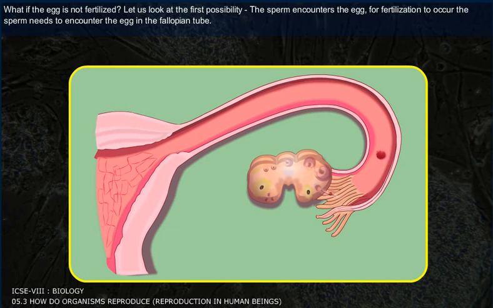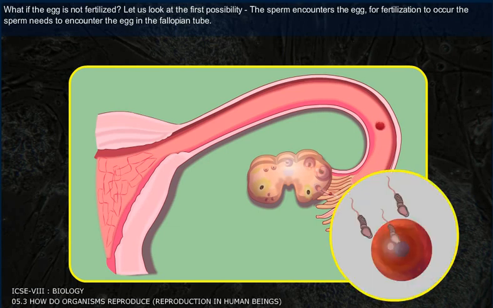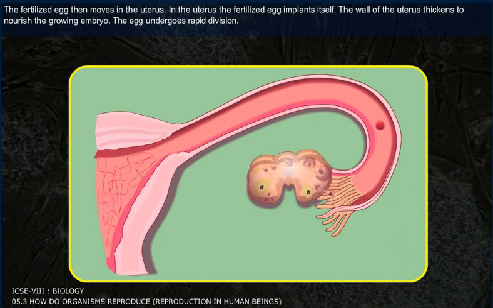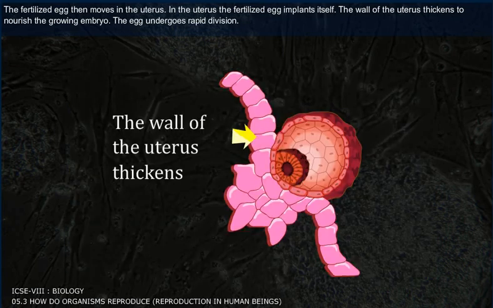What if the egg is not fertilized? Let us look at the first possibility. The sperm encounters the egg. For fertilization to occur, the sperm needs to encounter the egg in the fallopian tube. The fertilized egg then moves into the uterus. In the uterus, the fertilized egg implants itself.